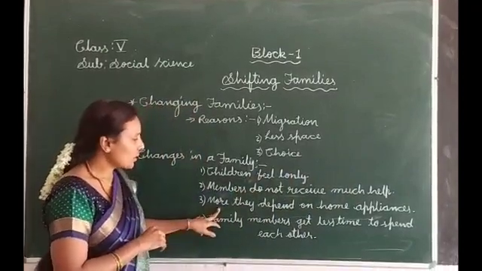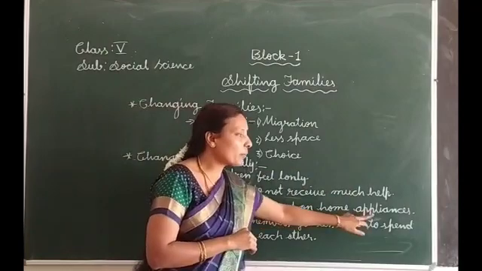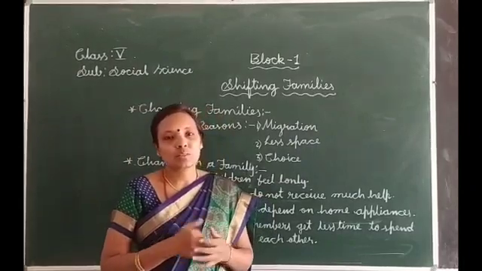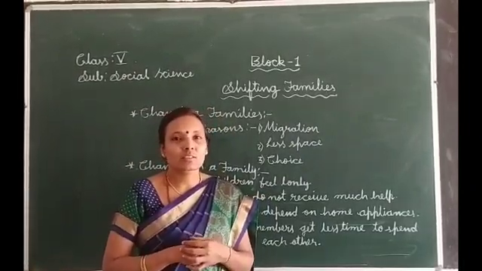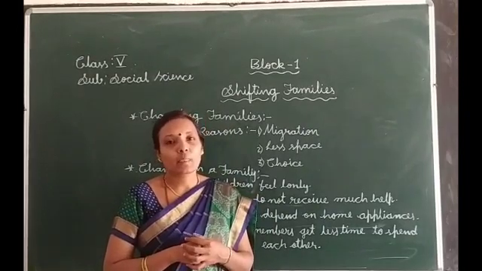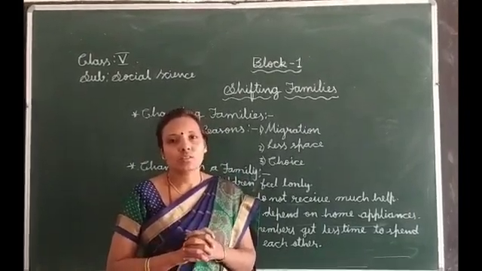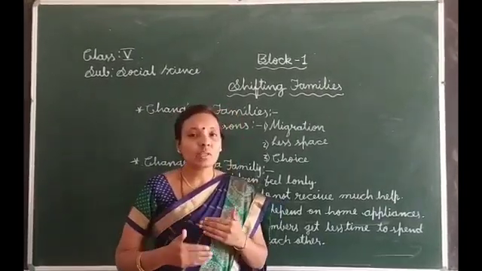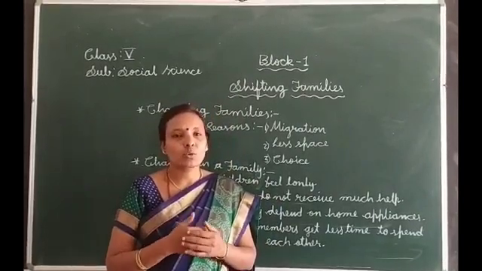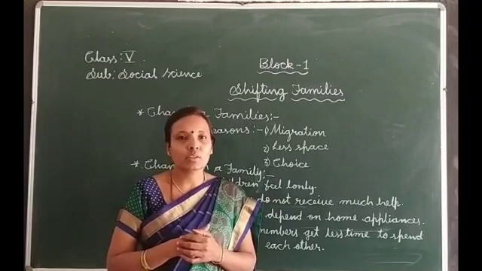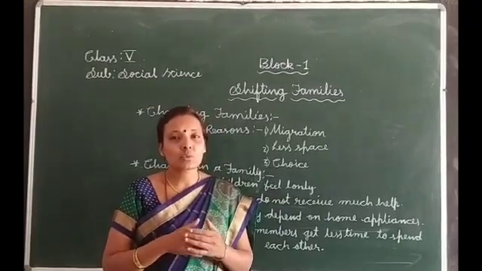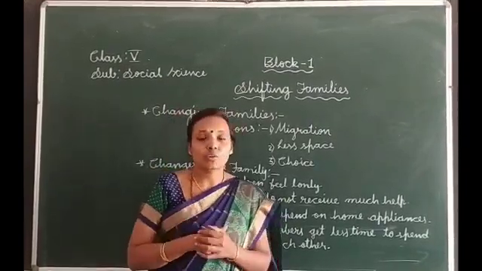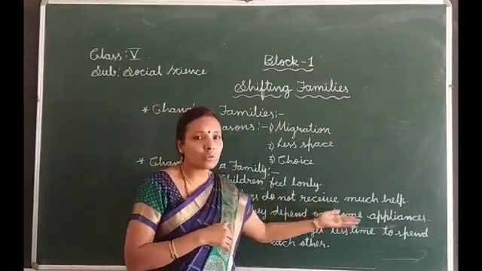And here next point is more they depend on home appliances. So here home appliances means mixer, grinder, microwaves and washing machines. These we use more in the cities because we have to complete our work fast. Mother also goes for work, so she has to complete her work very fast. So she depends more on home appliances, and it is easy to do for them because first of all they don't receive much help.